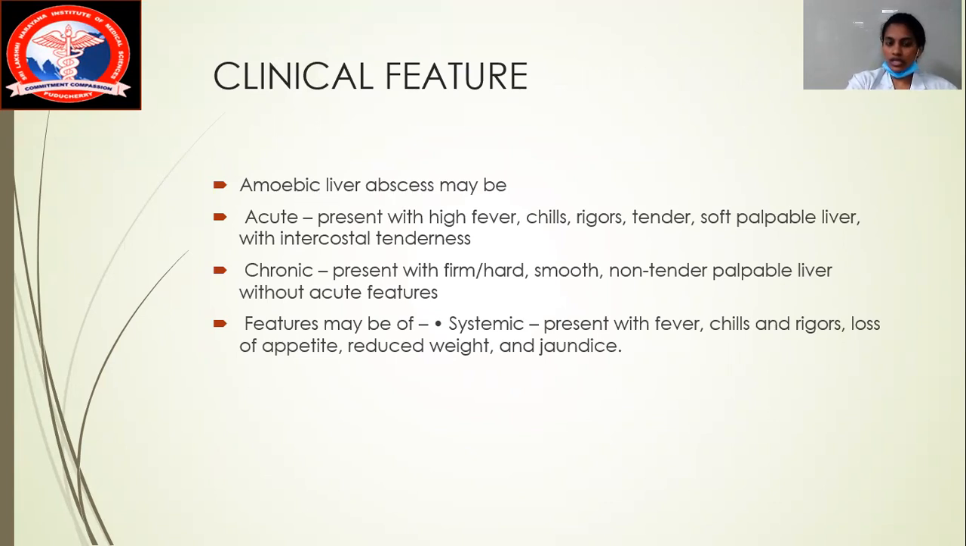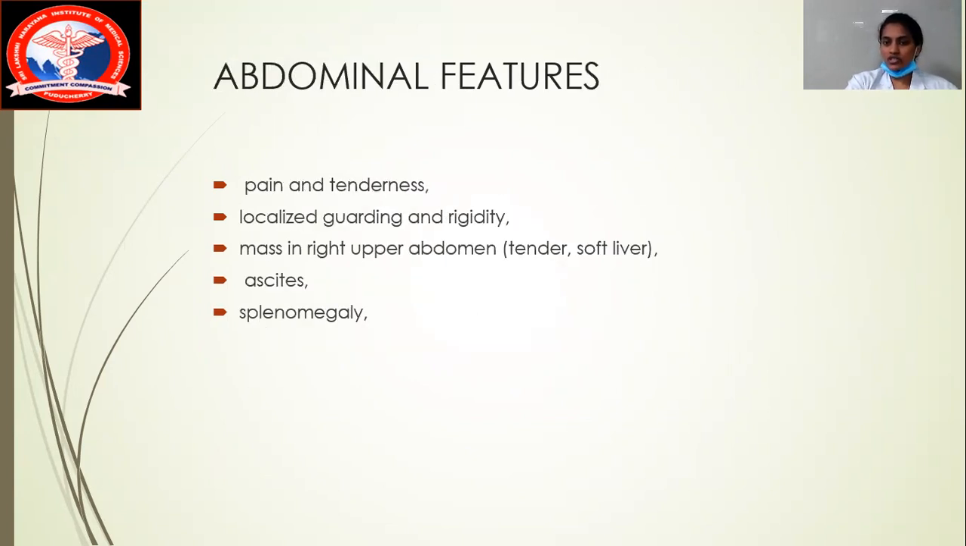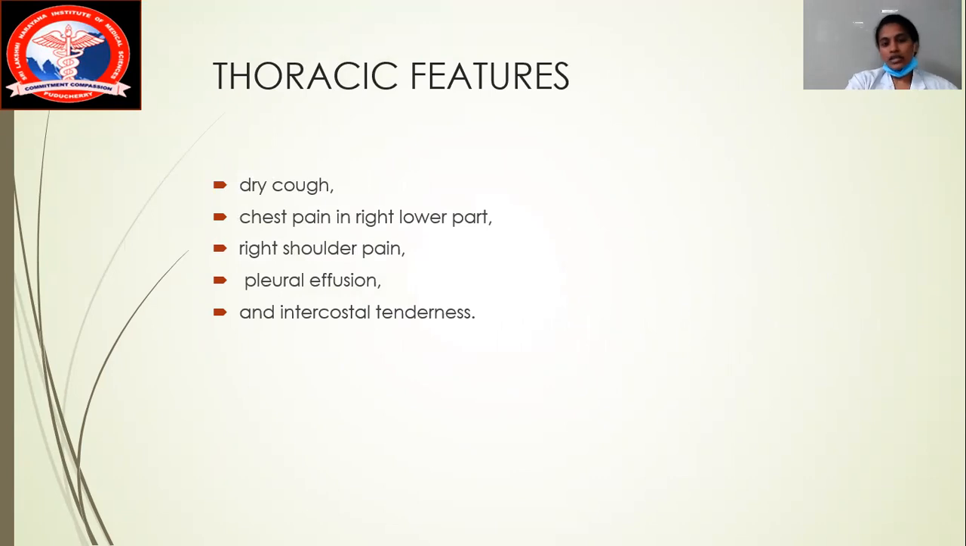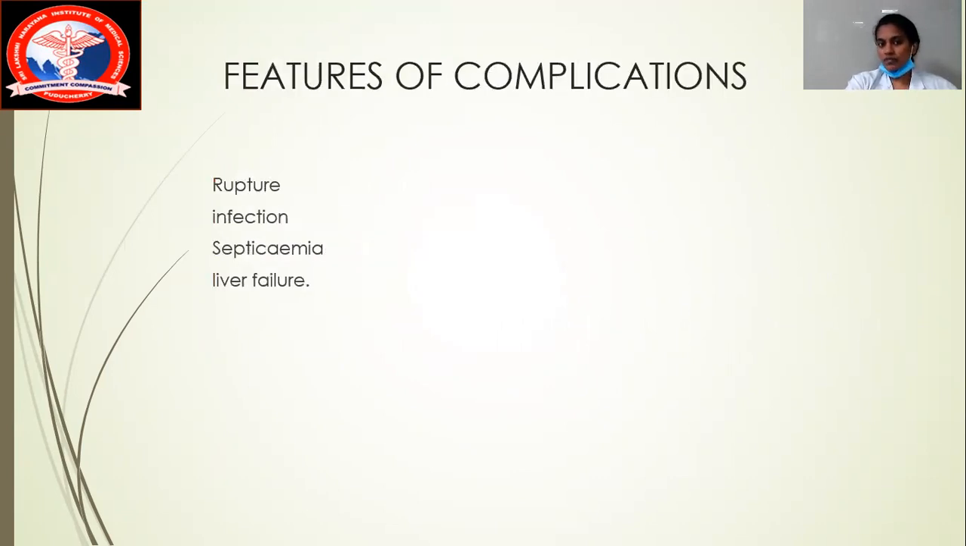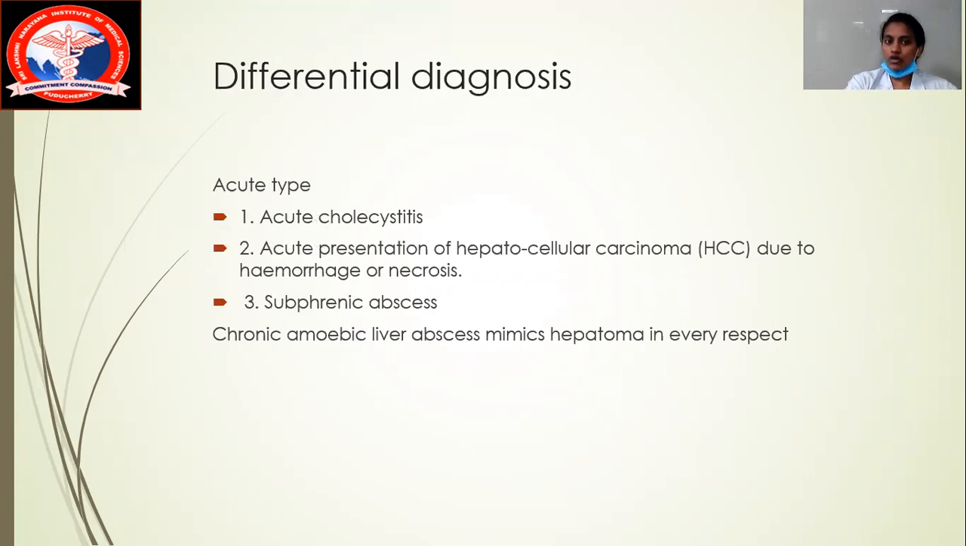There are two clinical forms, acute and chronic. Always think of acute if there is a primary infection, and chronic with secondary infection. Abdominal features include muscle rigidity, pain, and tenderness in the right hypochondrium. There can be pleural effusion as well as pain in the right shoulder tip. Rupture, infection, septicemia, and liver failure are the four important complications.